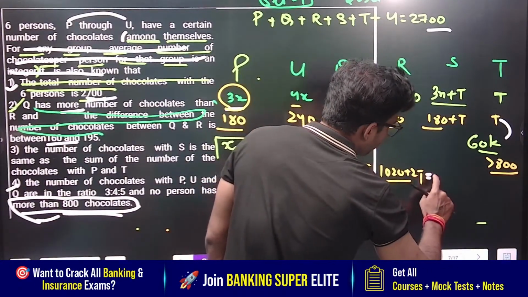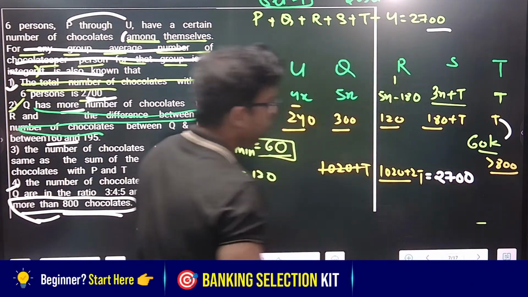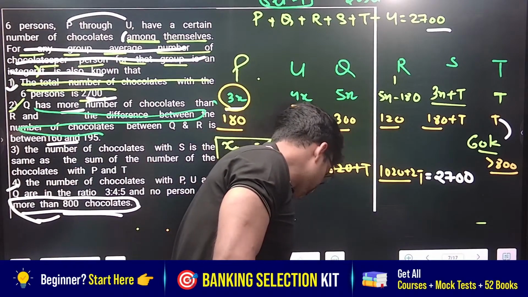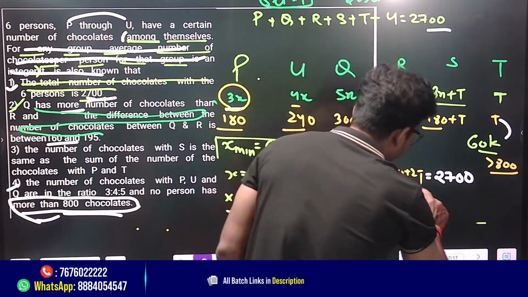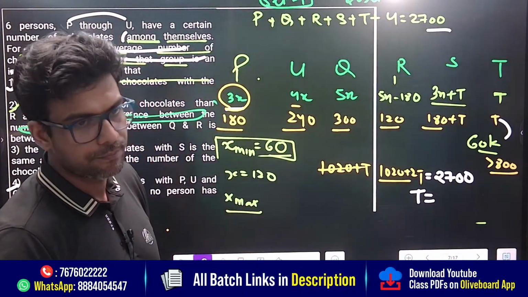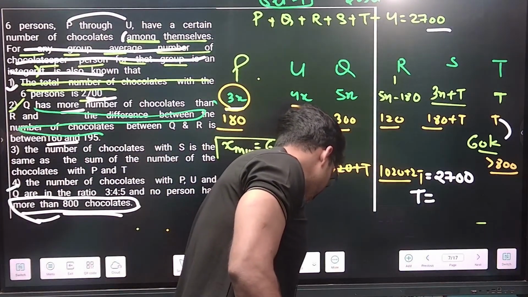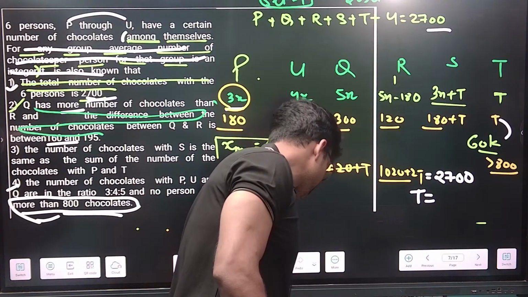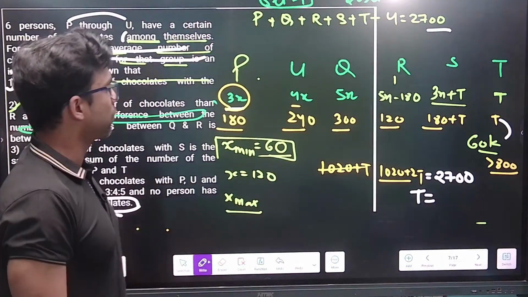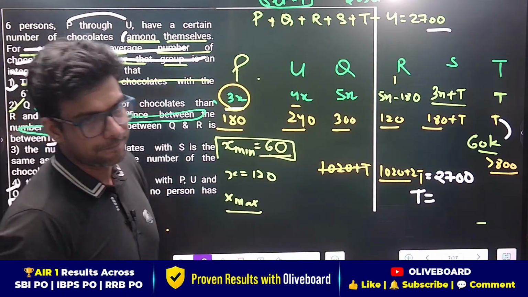1020 plus 2t is equal to 2700. Is it right? Yes or no? So from here the value of t is what? Come on, answer. Anyone?